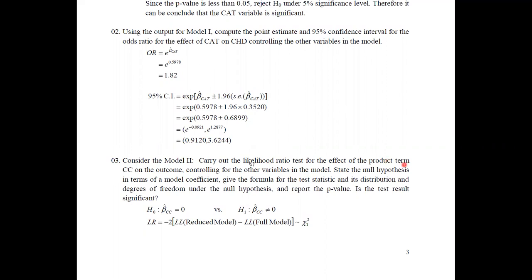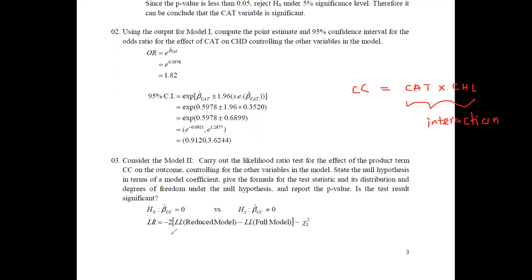CC was defined as the cat variable multiplied by CHL. Actually this is what we are saying as the interaction of these two variables, cat and CHL.